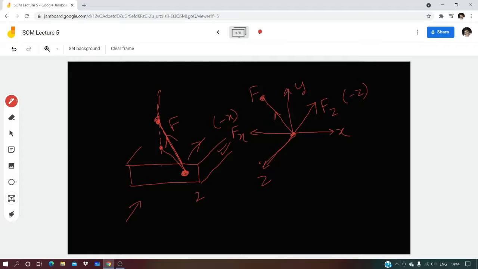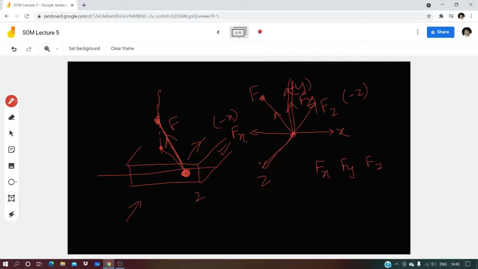And since it is upward from this horizontal central plane, there will be some component Fy in the positive y direction. So the components here are Fx, Fy, Fz acting on this particular point.